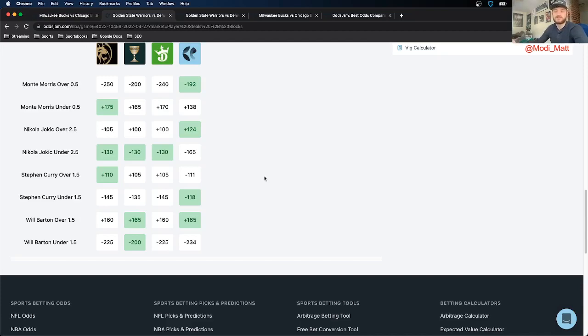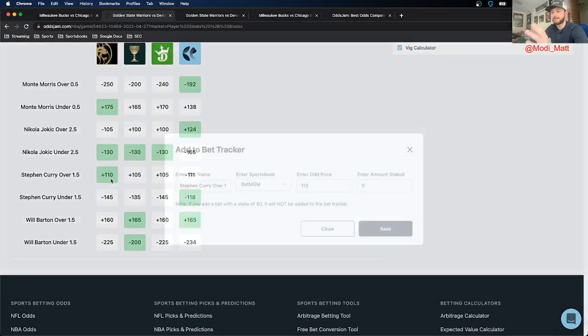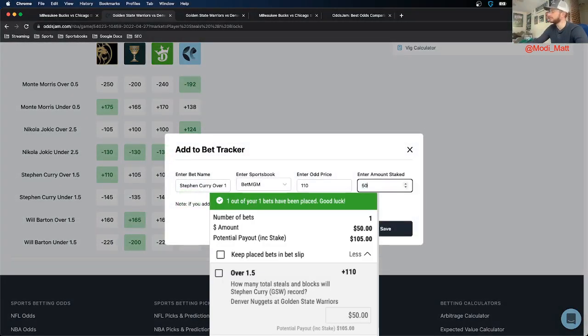Steph, while not known for being a lockdown defender, has actually done a great job at generating steals throughout his whole career. So I wouldn't be surprised if he got 2 in this game. It is positive EV, minus 118, minus 111. You add those two together, 29 cents in market width, which is perfectly within the range of under 40. I got it at plus 110 on BetMGM. So I ended up putting 50 on this one, and then of course just adding it again to my bet tracker.